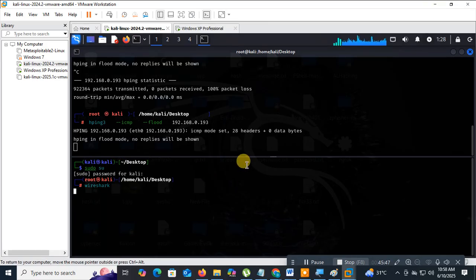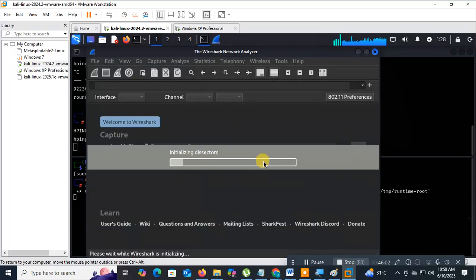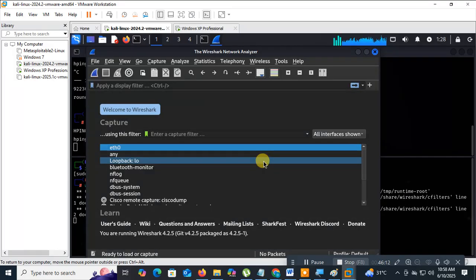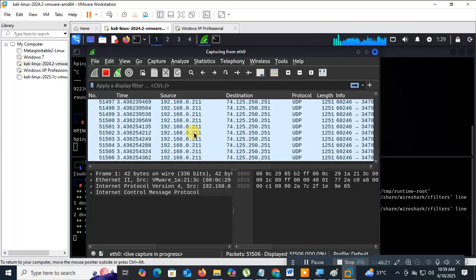When I open Wireshark, it opens in graphical user mode. It shows how the attack is performing, where the source address is and where the destination IP address is. Now Wireshark is opening. Now I select eth0. If you observe this keenly, you can see how the attack is performed.